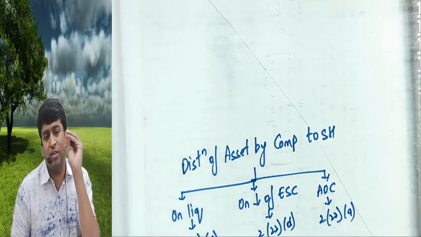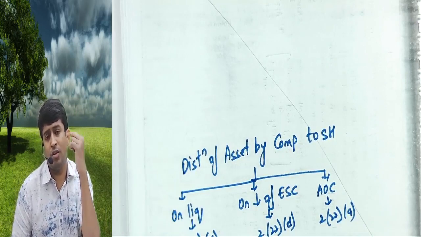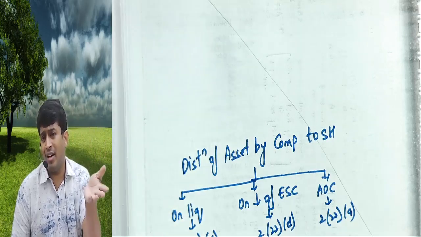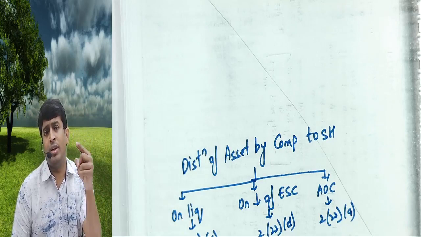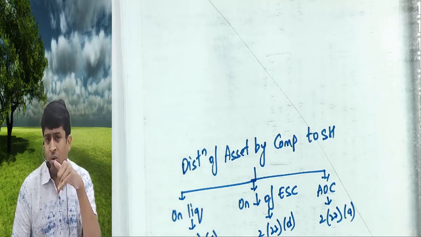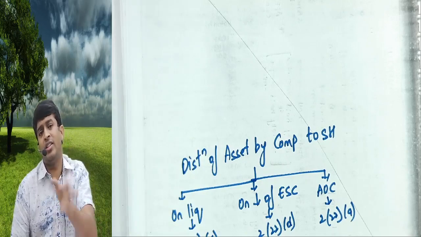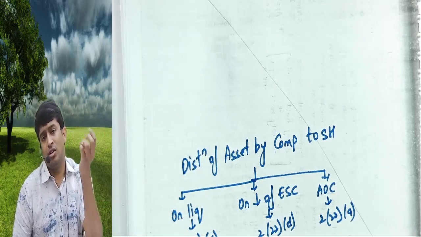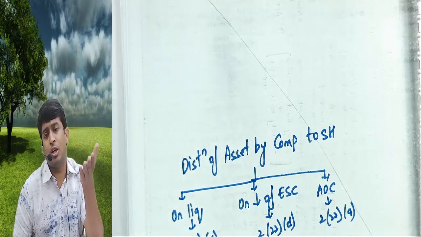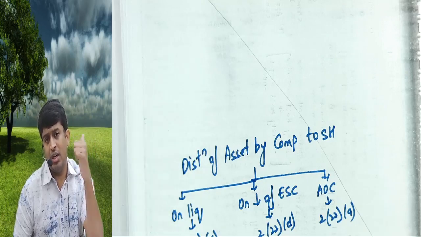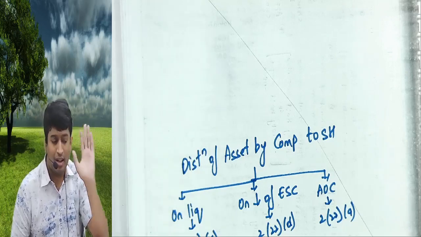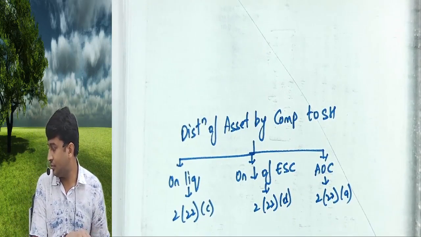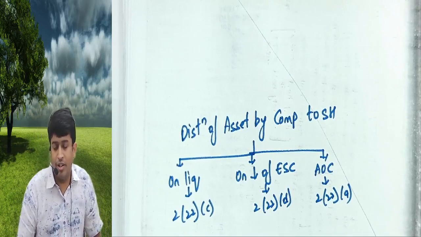So out of 5 sections of deemed dividend, 3 sections are on distribution of asset. Government says, why are you giving assets to shareholder? Give dividend. We know that you don't want to give dividend because you have to pay DDT. But the rule now is, even if you give assets, we will treat it as dividend only, and you have to pay DDT. So don't do overaction, directly give dividend only. So there are 3 sections which speak about giving assets to shareholders by the company. On liquidation C, reduction of share capital D, any other case A. Please write this as a note point somewhere.